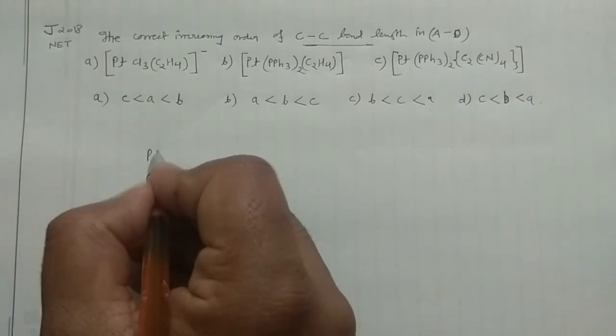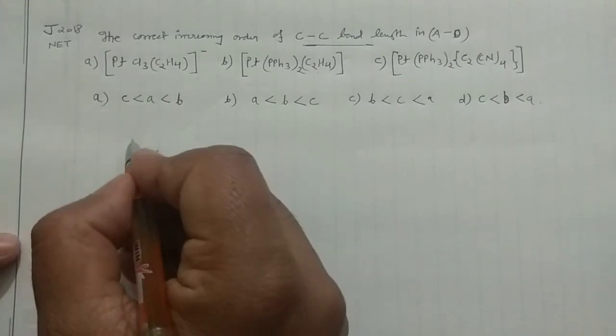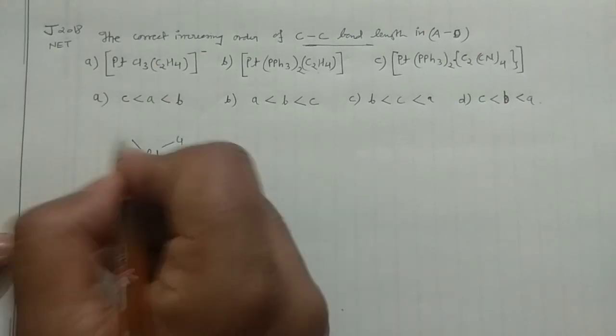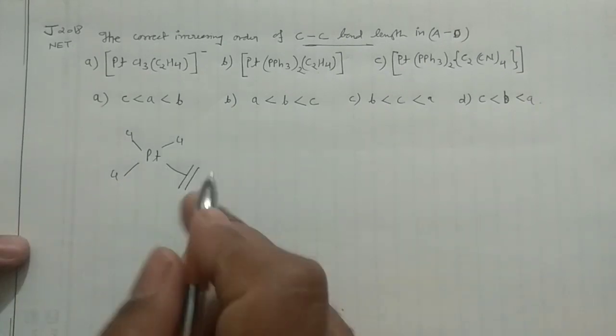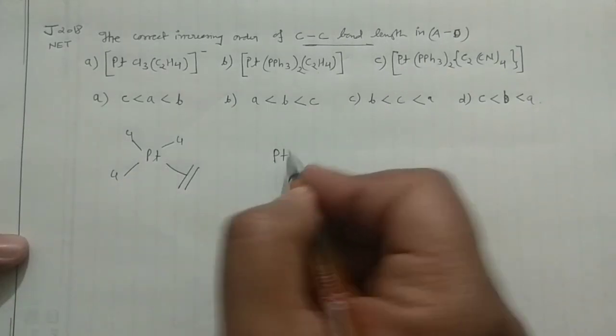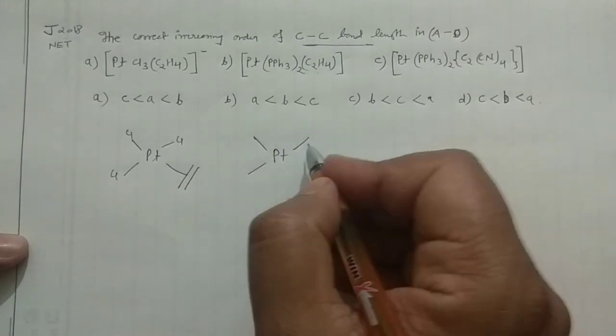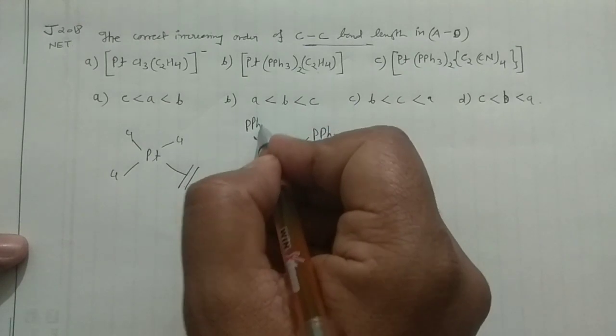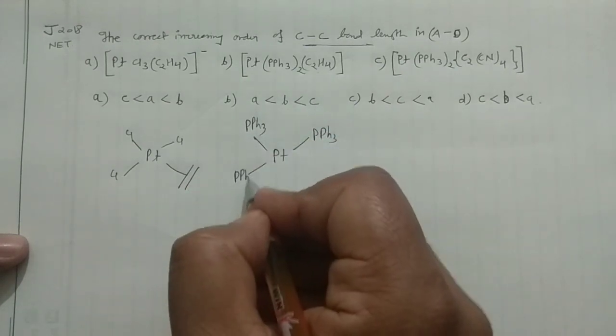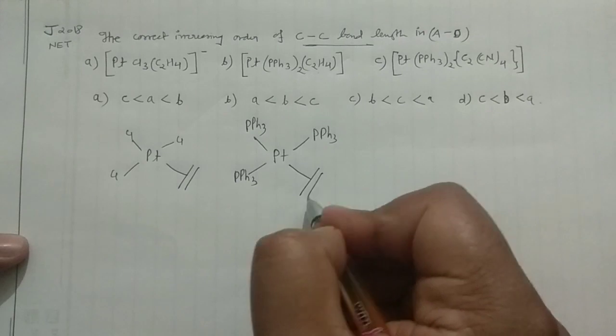Say this is my platinum, and three chlorines are here, chlorine, chlorine and chlorine, and this is my ethylene. Then I have platinum in the center, and then I have my triphenyl phosphine, PPh3, and this one.